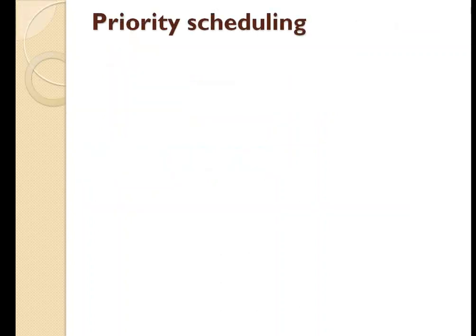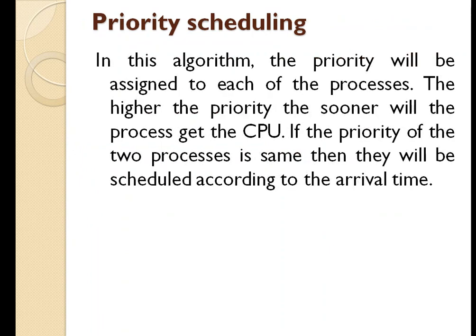Next we are going to see the priority scheduling algorithm. In this algorithm, the priority will be assigned to each of the processes. All the processes will be given a certain number, that is, a certain priority. The higher the priority, the sooner the process will get the CPU. So the process with the highest priority will be given first for execution.